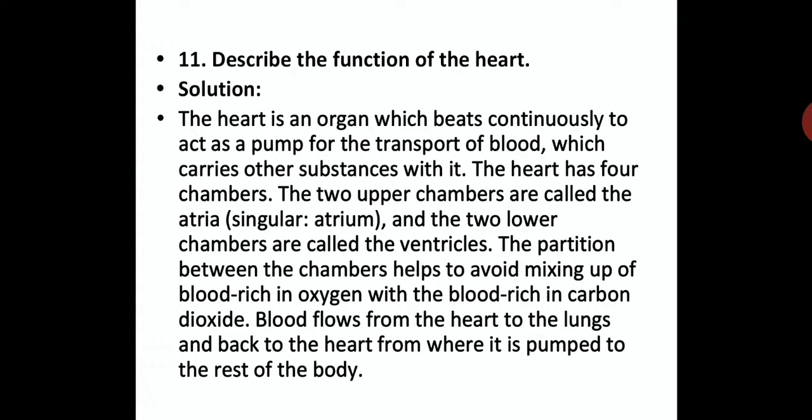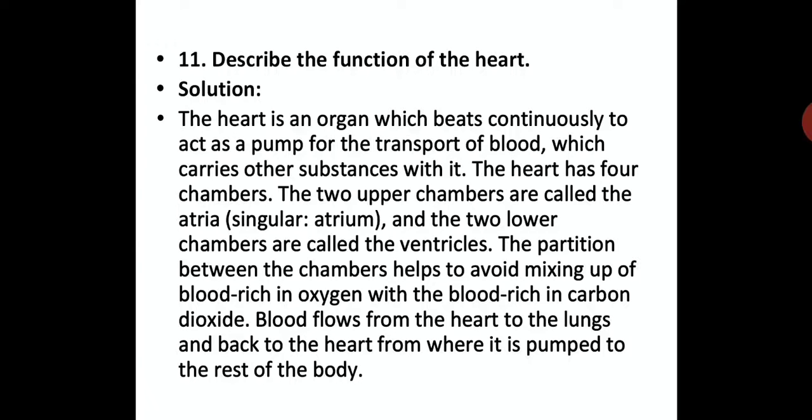The heart has four chambers, and the two upper chambers are called the atria, that is singular atrium, and the other two lower chambers are called the ventricles, which we have learned. The partition between the chambers helps to avoid mixing up the blood rich in oxygen with the blood rich in carbon dioxide. So basically, the partition between the chambers helps to avoid the mixing of impure blood with the pure blood. So pure and impure blood get separated because of the partition between the chambers.